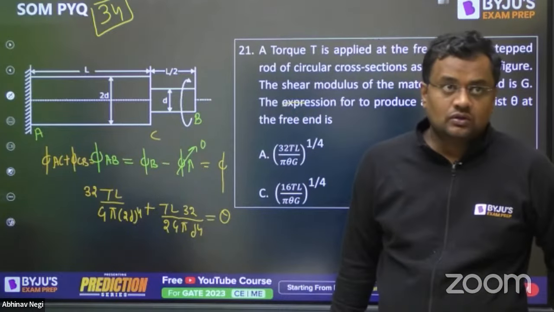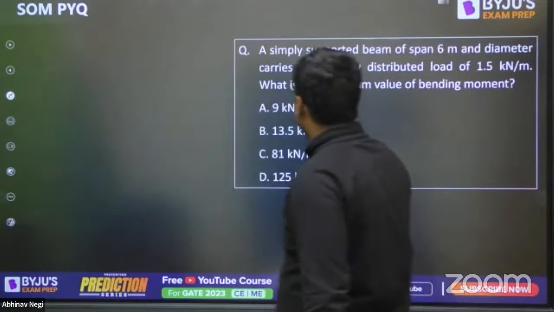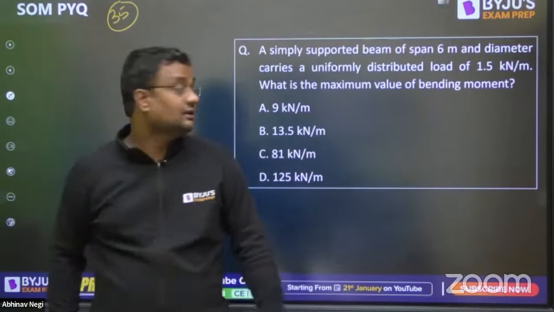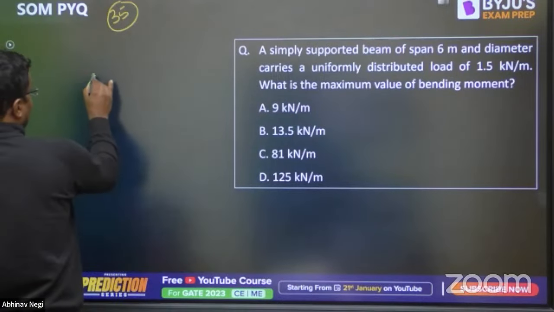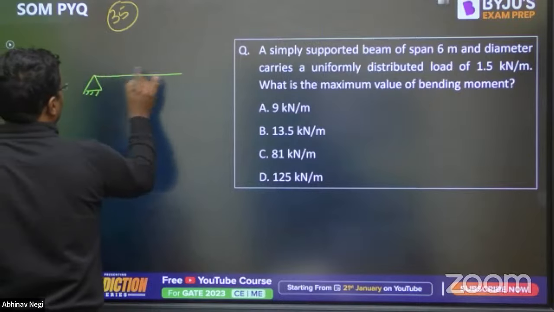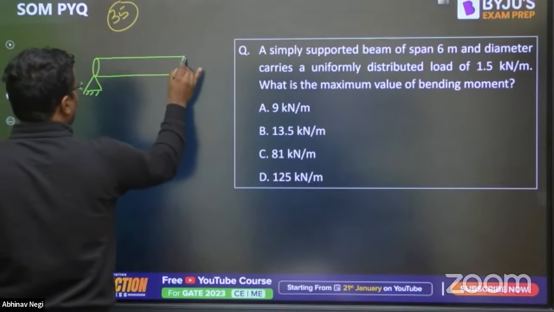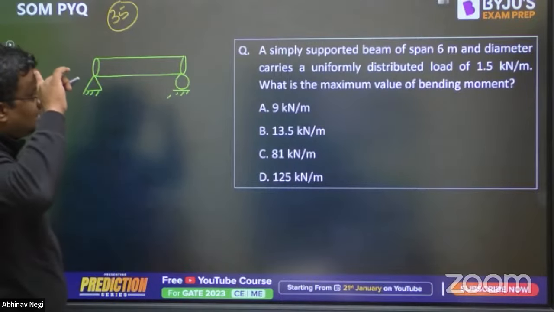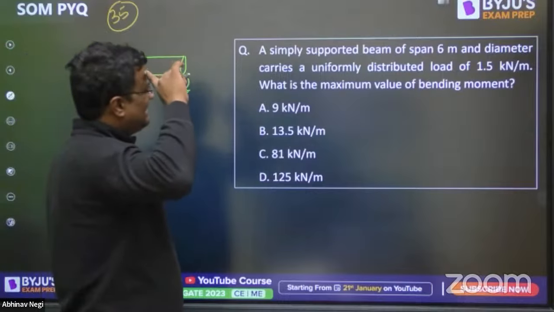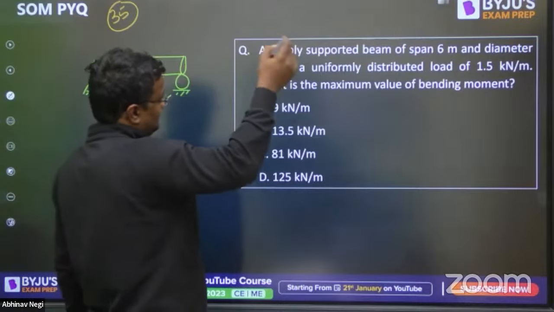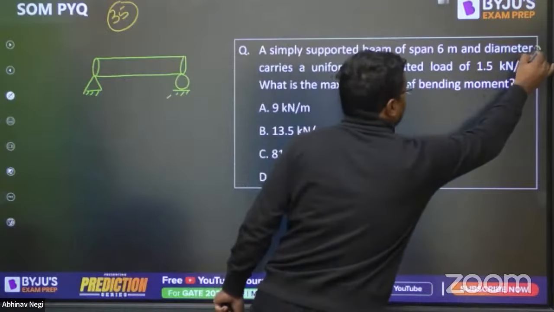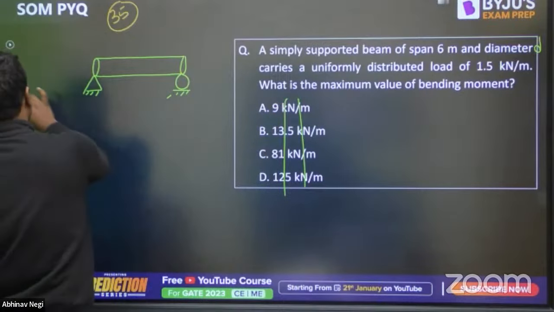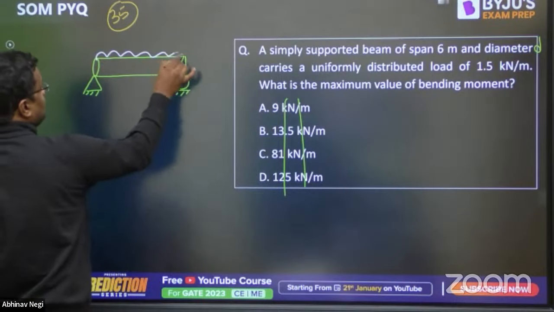Okay, so this was question number 34. Now 35. In 35, what they are saying is that a simply supported beam of span 6 meter, like this, carries a load, but the diameter is not given. The diameter value has to be given. Suppose the diameter is D, then the answer will come in terms of D, or ignore that, then the D will come in the options. It will be 1.5. So let me tell you how to solve this.